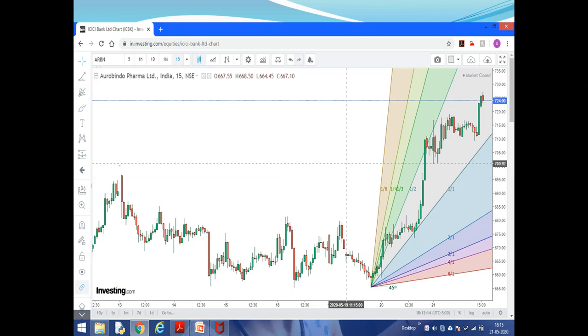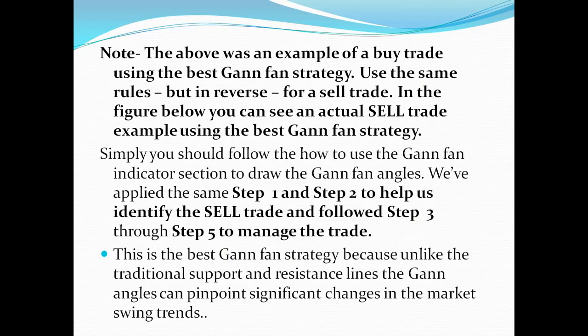I will show you live how to draw, so it will be easy for you. So today when the market was closed, I took the Aurobindo Pharma stock. The above example was a buy. Use the same method in reverse for a sell trade. In the figure below you can see an actual sell trade example using the best Gann fan strategy.